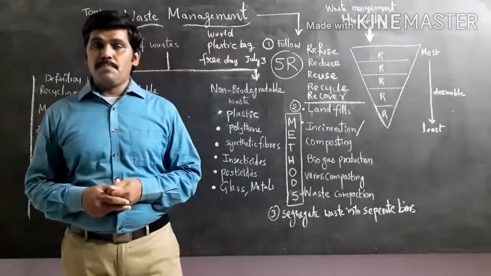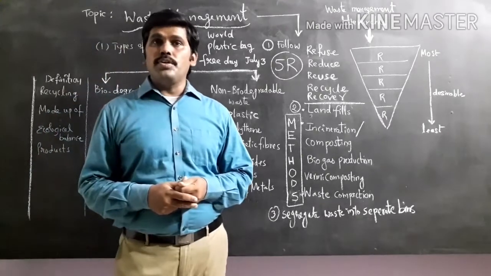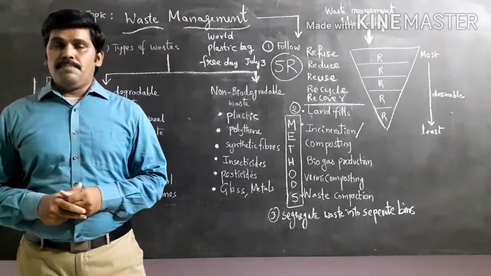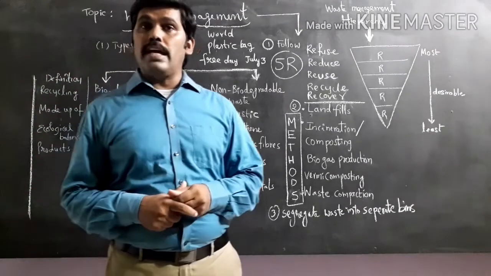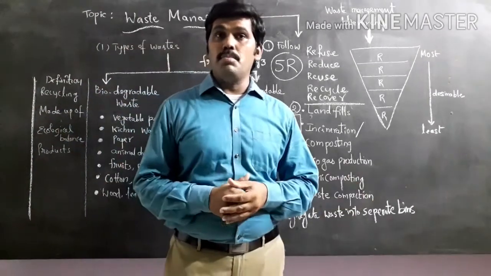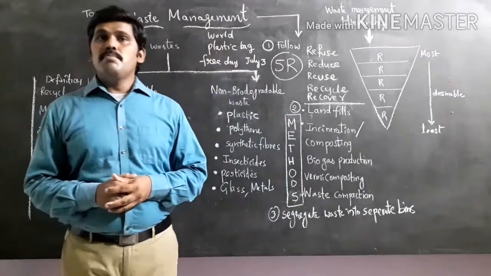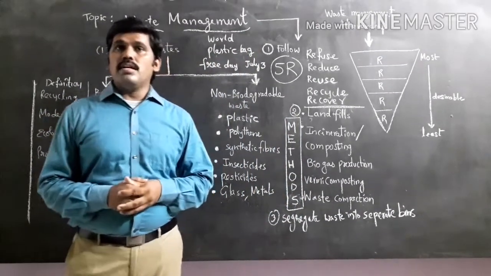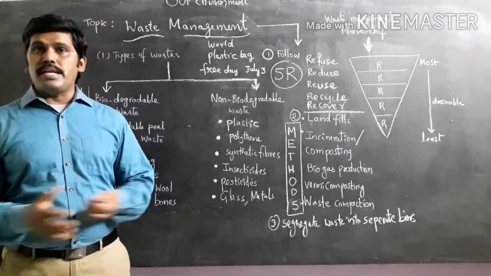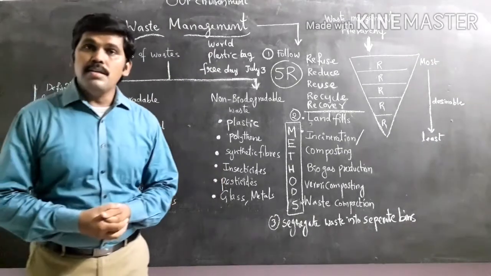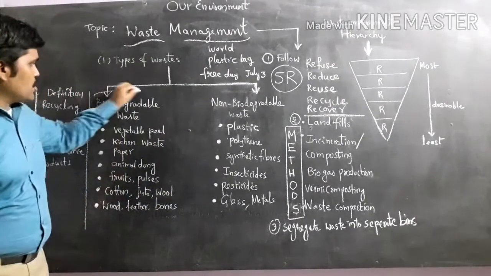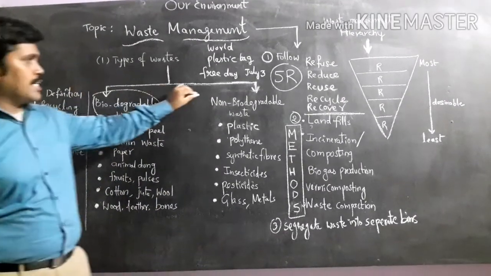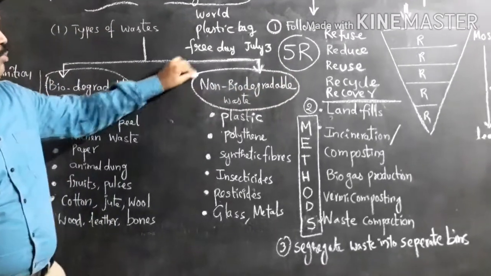And these wastes also need to be simplified, and these materials can be classified into two groups based on their degradation, or nothing but decomposition of the materials. So based on that, we are classifying all the waste materials into two groups. They are biodegradable and non-biodegradable. The first one is biodegradable waste and the second one is non-biodegradable waste.